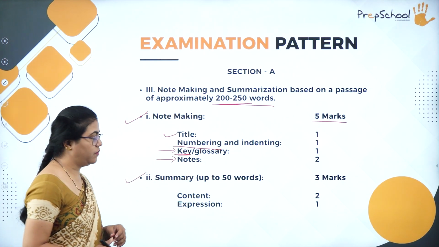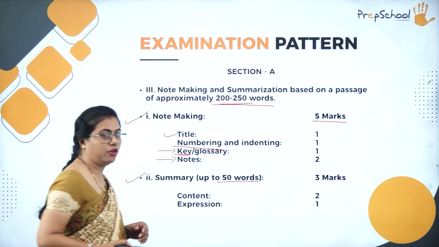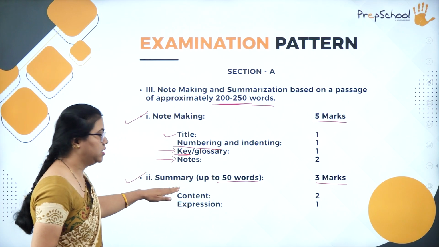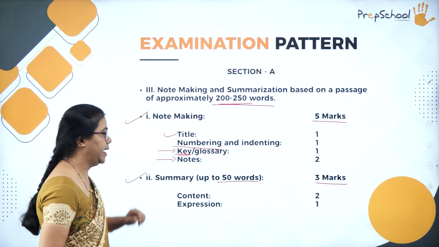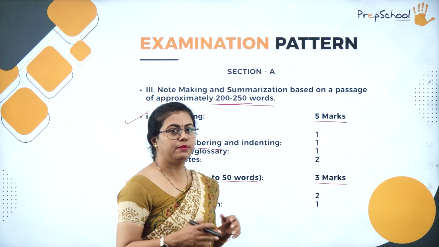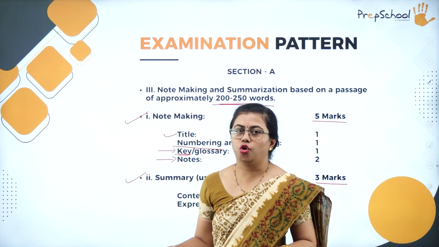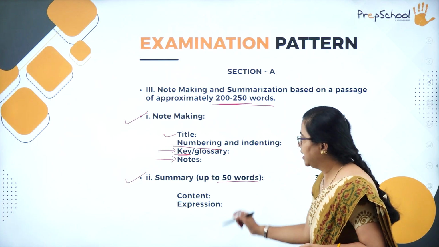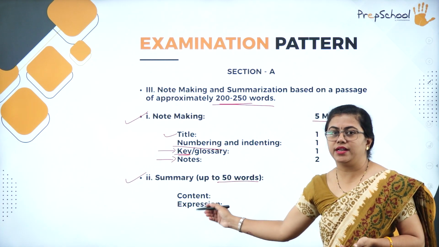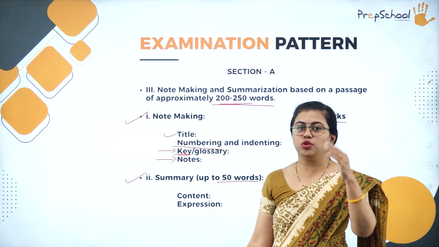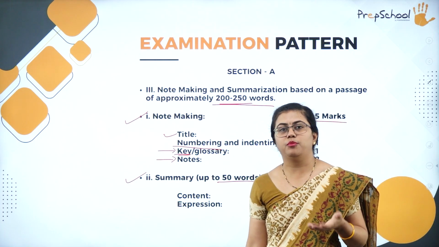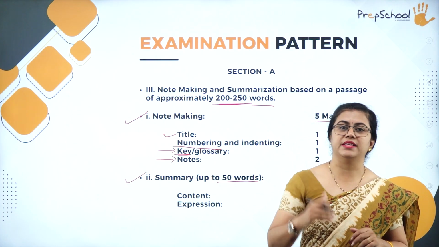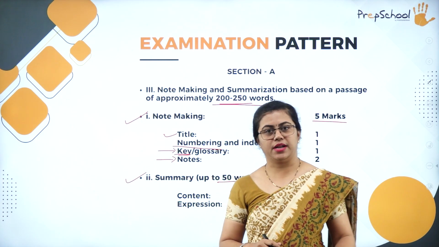Then we have summarizing, which you have to do in a word limit of 50 words. So this is for 3 marks only. So how is the breakup? The content is given 2 marks and expression is fixed for 1 mark. That means your vocabulary, everything will be considered over here. The grammar and vocabulary, you need to concentrate on this. And the key points that you have to include when it comes to content, because in summarizing you need to include the main points. So leave out the main points, there is no point in summarizing. Fine. If you read that summary, you need to understand what the passage is all about. So that is summarizing. Fine.